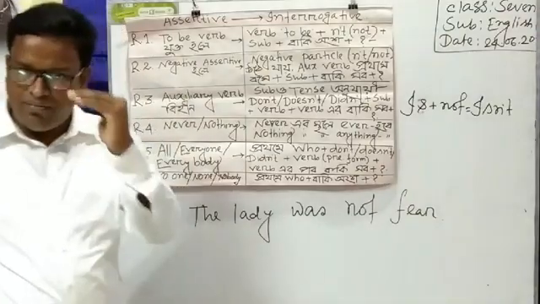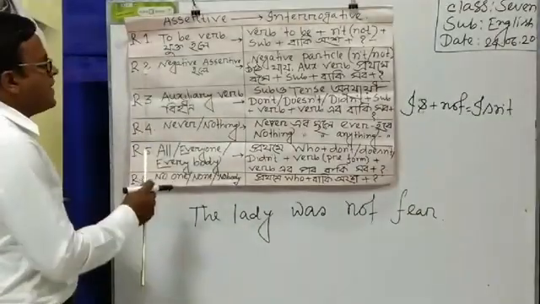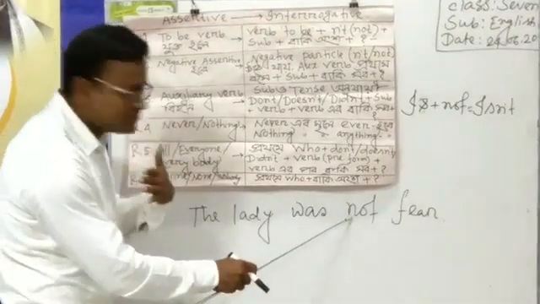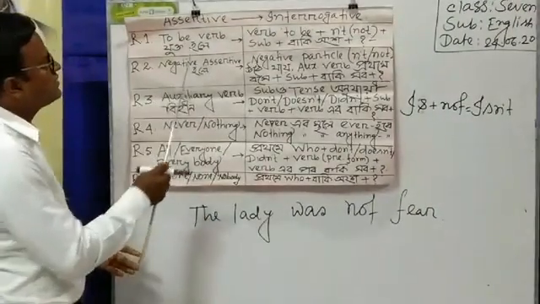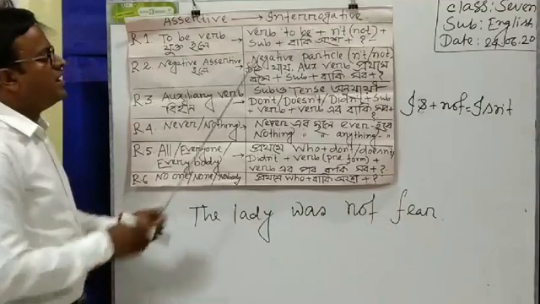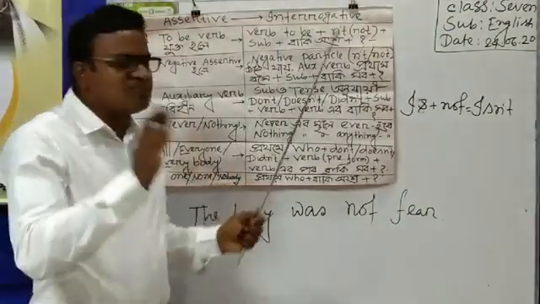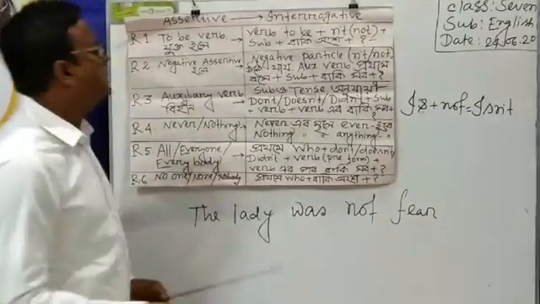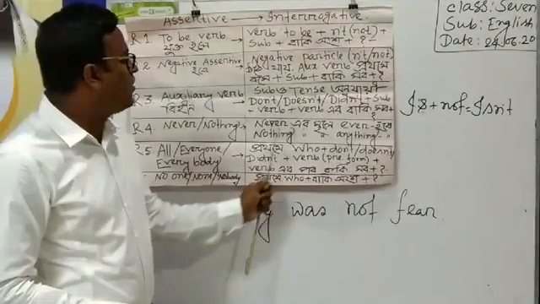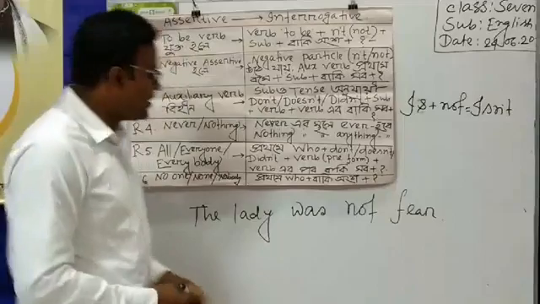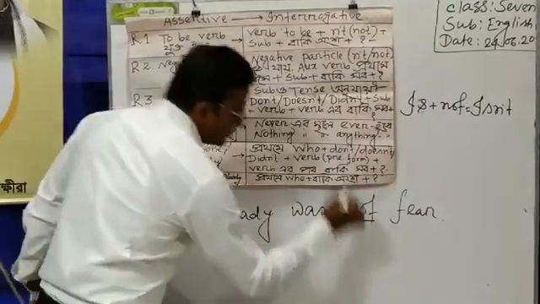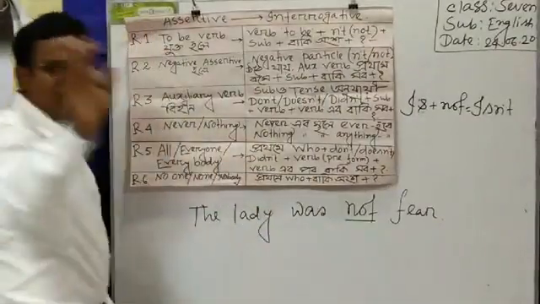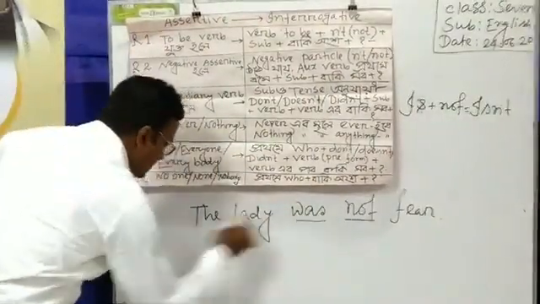Dear student, have you understood it? The sentence is a negative assertive sentence. If I want to transform it into an interrogative sentence, at first I have to write the negative particle. Negative particle means not. Then the auxiliary verb. At first I have to write the auxiliary verb, that means was.